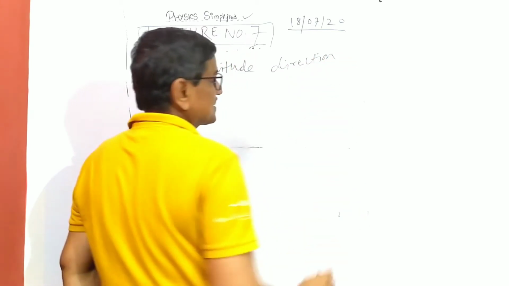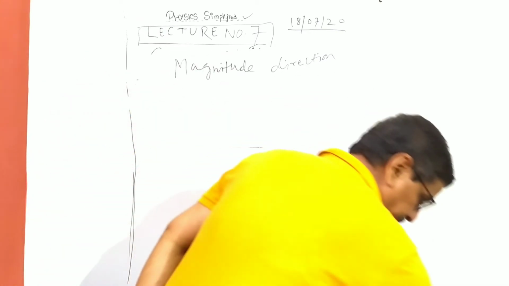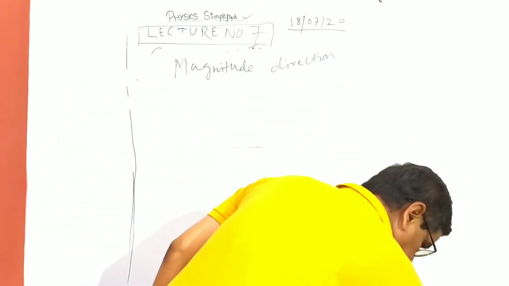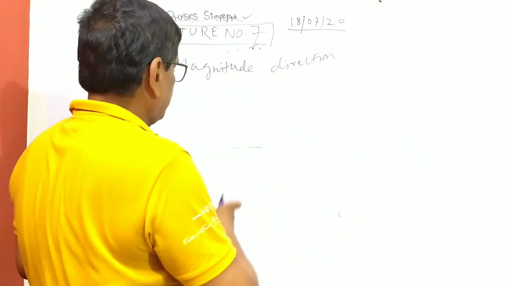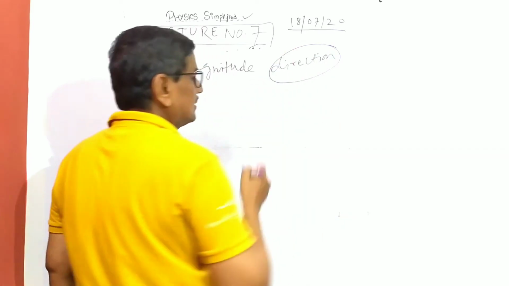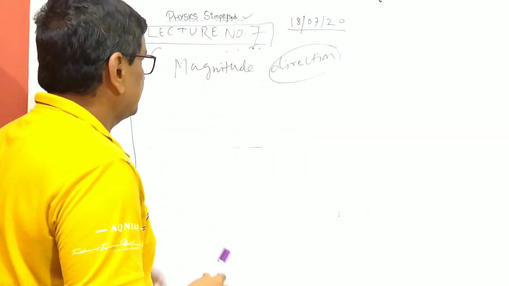So now the grammar starts. Grammar is that you have to define the direction. That's the most important, because later we'll see what is magnitude and what is direction.